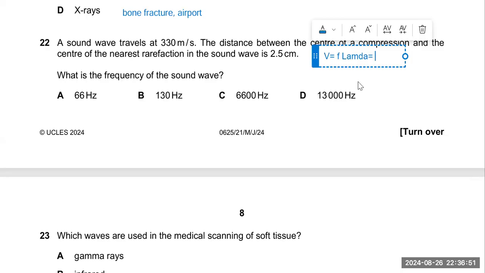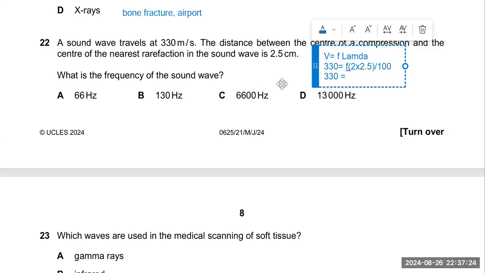F is frequency, you have to find the frequency, and speed is 330, equal to frequency, which you have to find, times wavelength. I have already told you to multiply 2.5 by 2 and divide the whole term by 100, because you have to convert centimeter into meter.